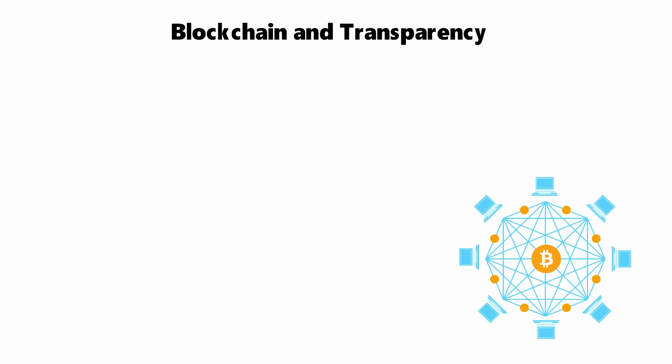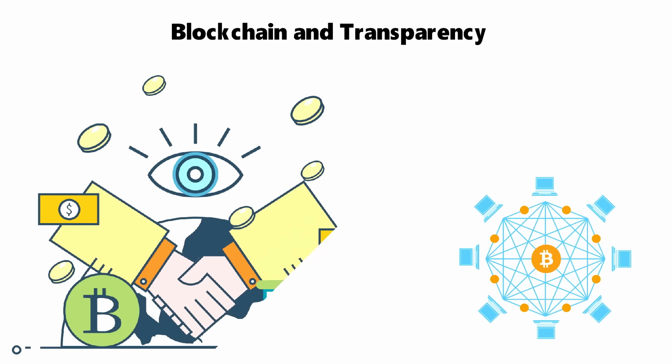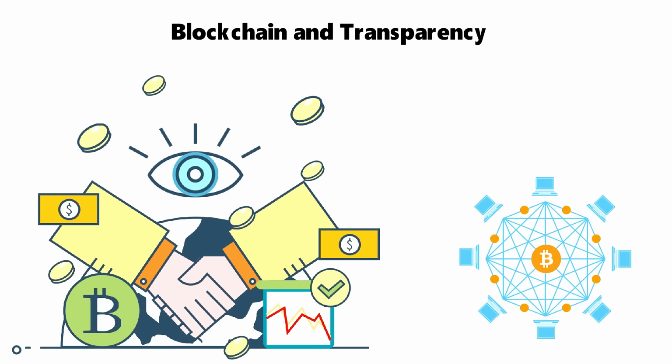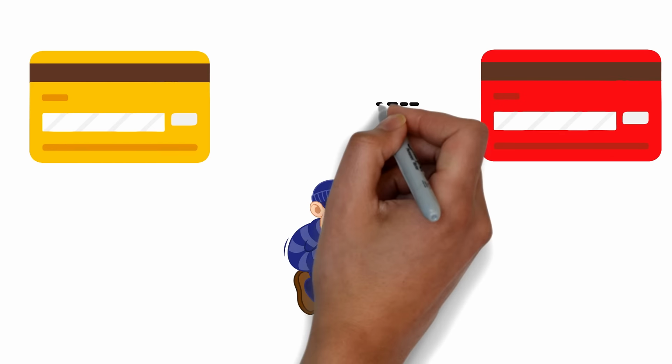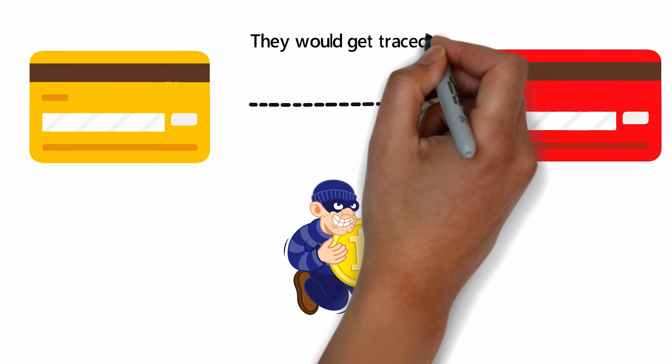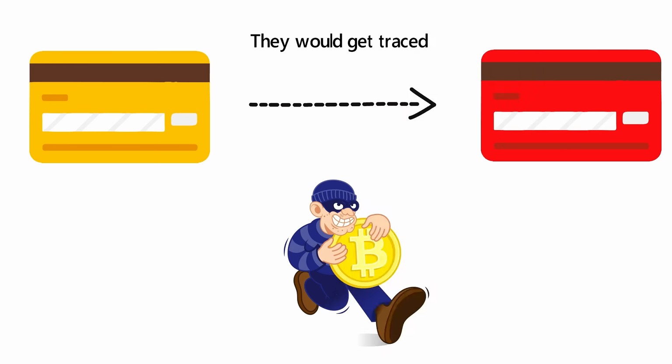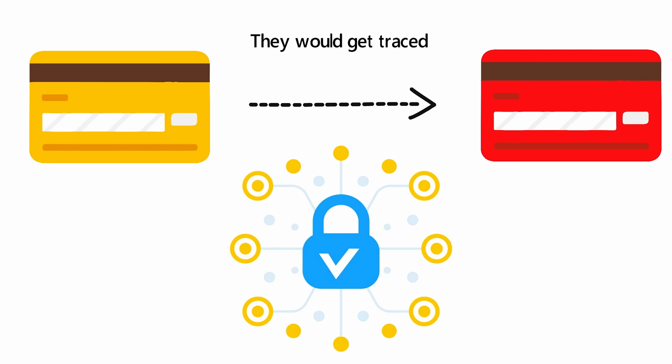Blockchain and transparency. Due to the decentralized structure of the blockchain of Bitcoin, every possible transaction can be viewed transparently by using a blockchain explorer or having a personal node. In case the stolen Bitcoins were to be spent or moved somewhere, they would get traced. Indeed, the stored records in the blockchain of Bitcoin are encrypted.